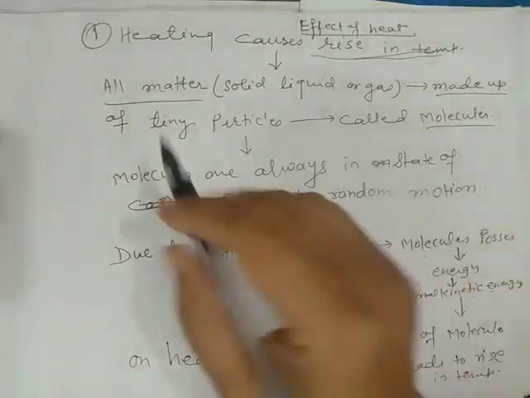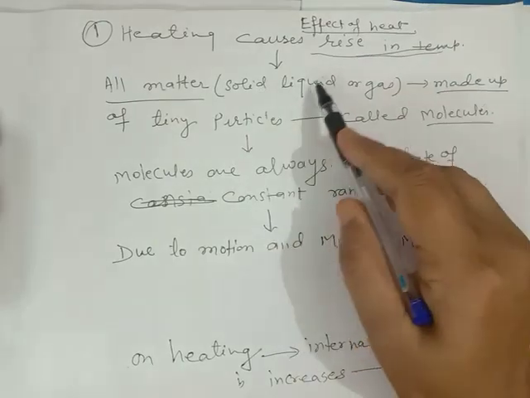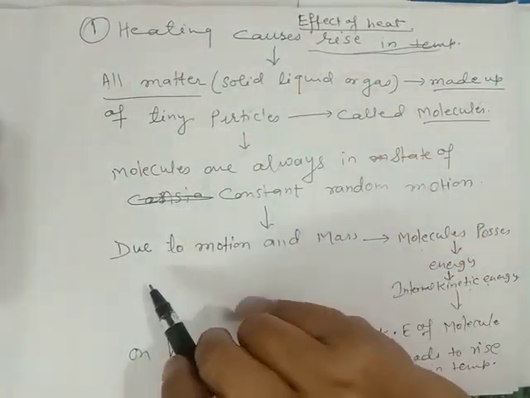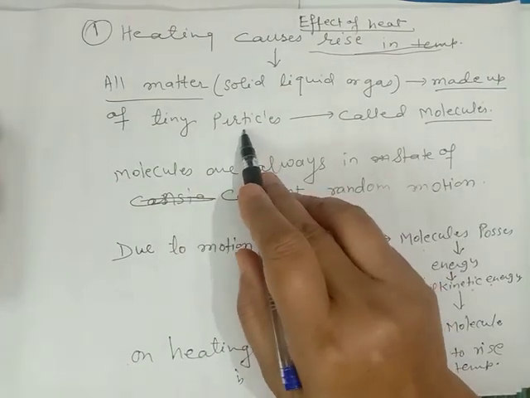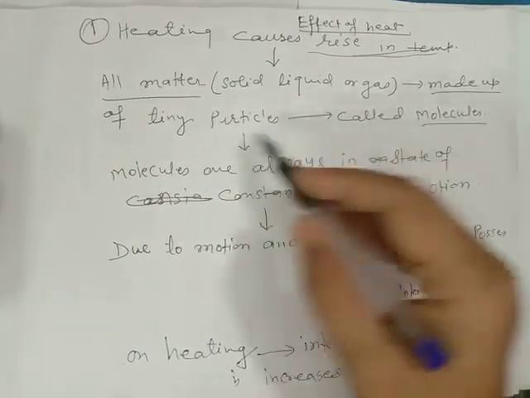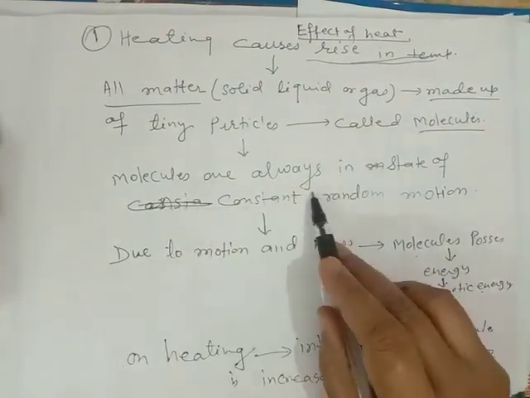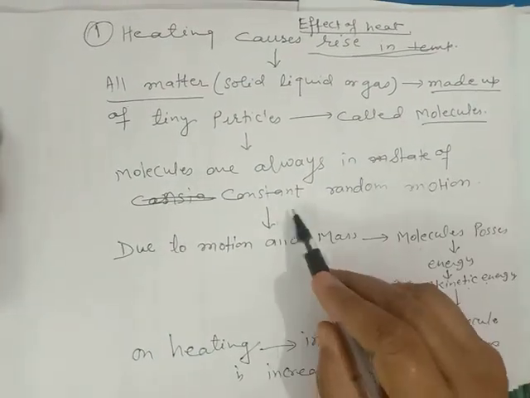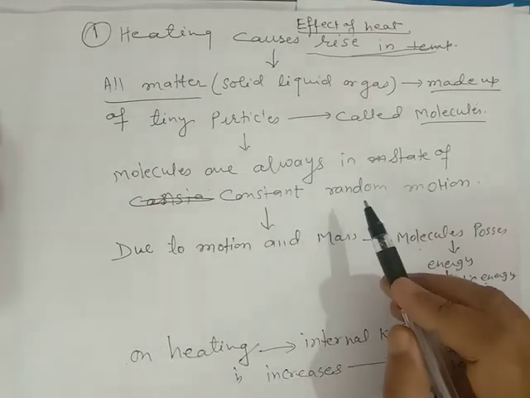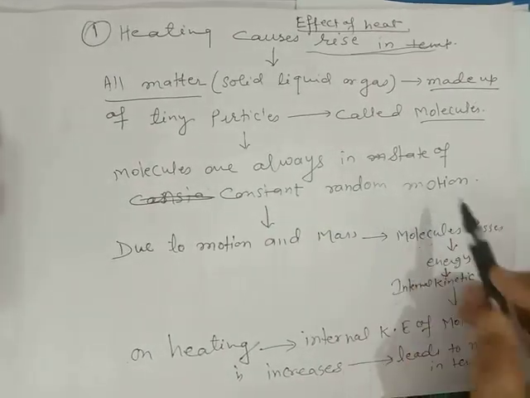All matter, whether it is solid, liquid or gas, is made up of tiny particles. These tiny particles are called molecules. Molecules in matter are always in a state of constant random motion. Constant means their speed is constant, and random motion means their direction is not fixed.